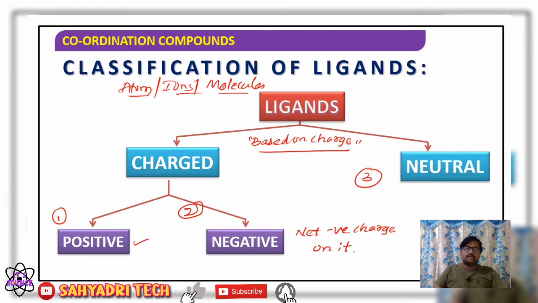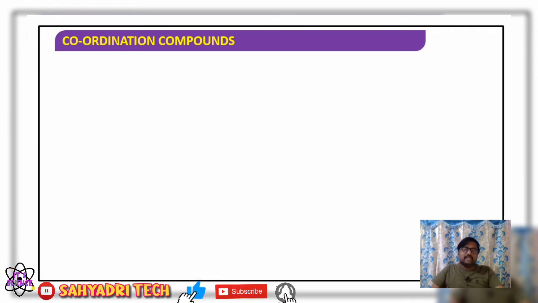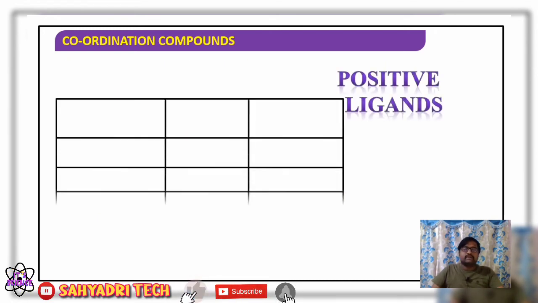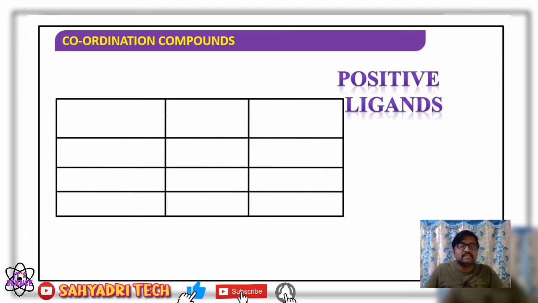Charge is 0 here. So overall, if I consider classification based on the charge, ligands can be classified into how many types? 3 types. What are those? Positive ligands, negative ligands, and neutral ligands. Well, we will try to get examples of these ligands. Coming to the first one, positive ligands: a ligand which carries net positive charge on it is called a positive ligand.